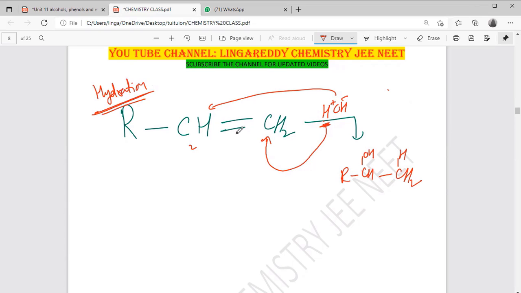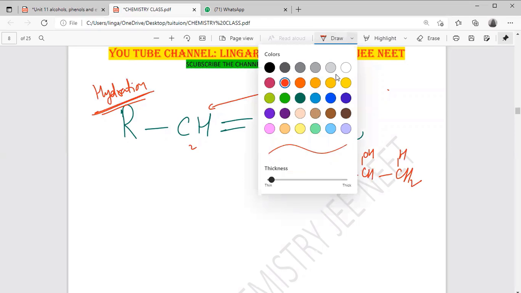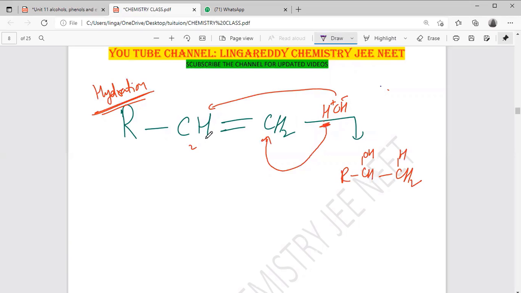Why are we calling it hydration? We are adding water. So can we directly add water? No. If you add water directly, the alkene is non-polar and water is polar, so it cannot mix. Then what to do? Here we will take dilute H2SO4 as well as dilute HgSO4, sulfuric acid and mercuric sulfate. This much clear? This is called hydration.